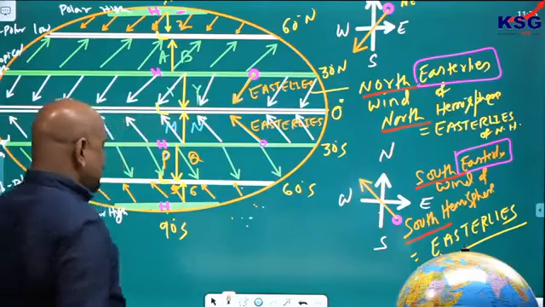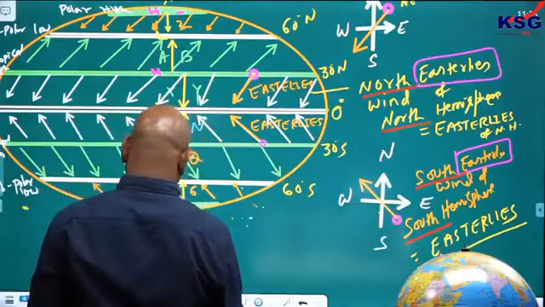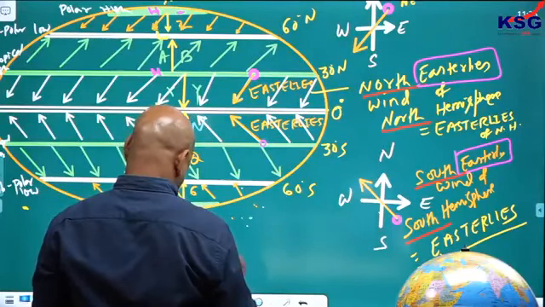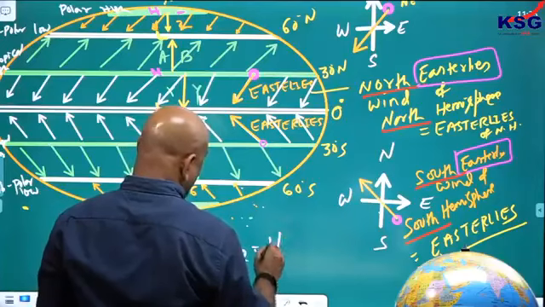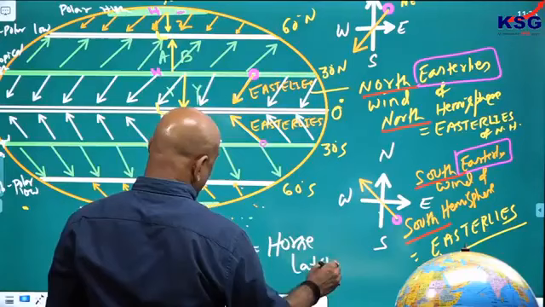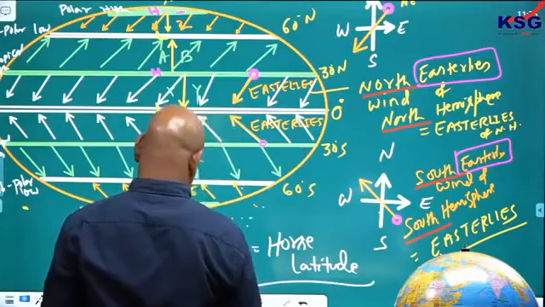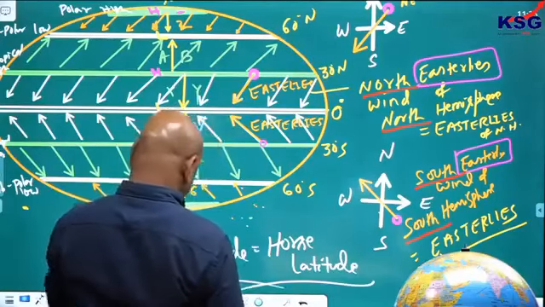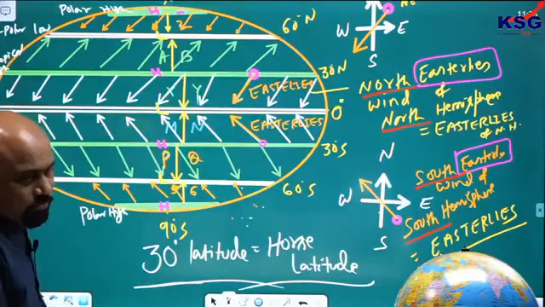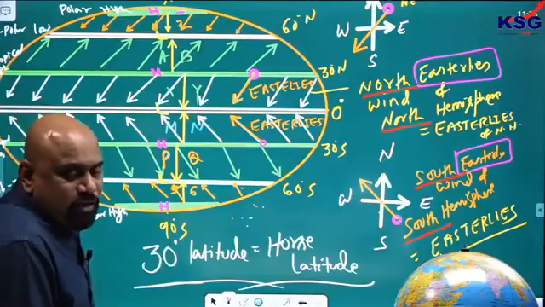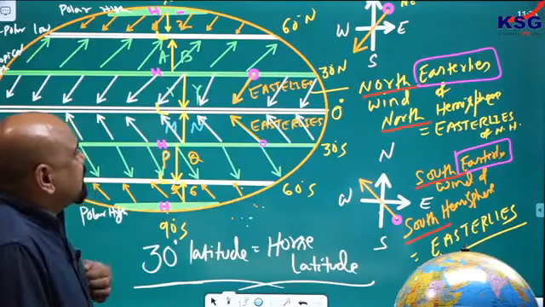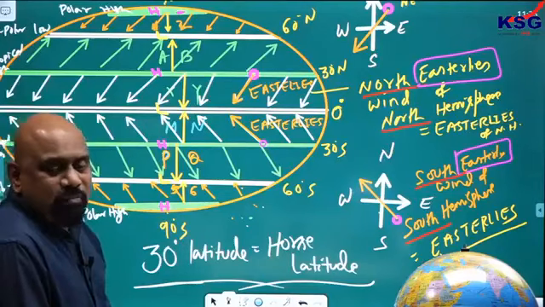this 30-degree latitude is known as horse latitude. 30-degree latitude is called as the horse latitude. Specifically 30-degree north was called as the horse latitude. Okay, is it clear why the easterlies name is there?